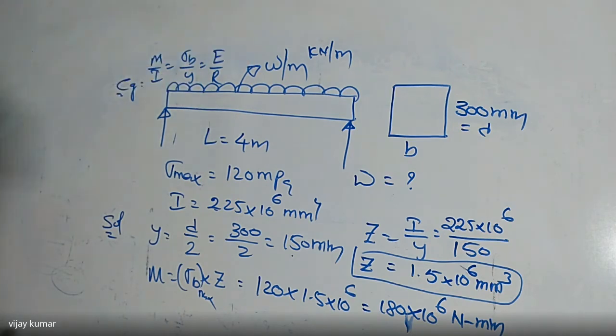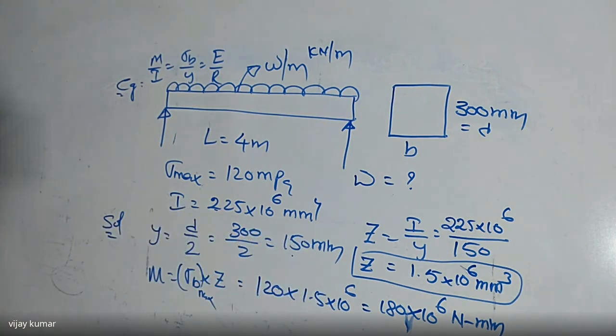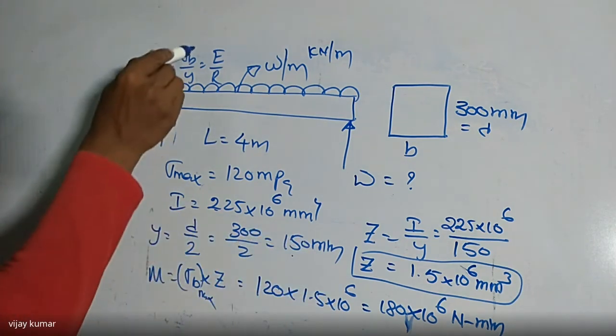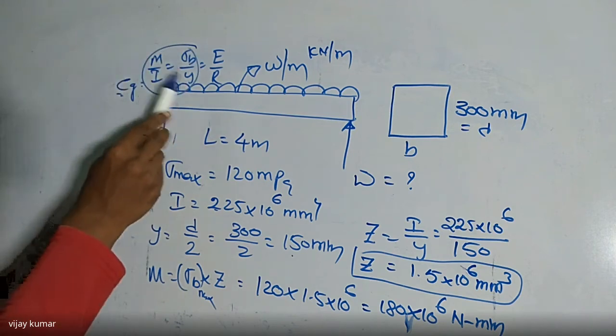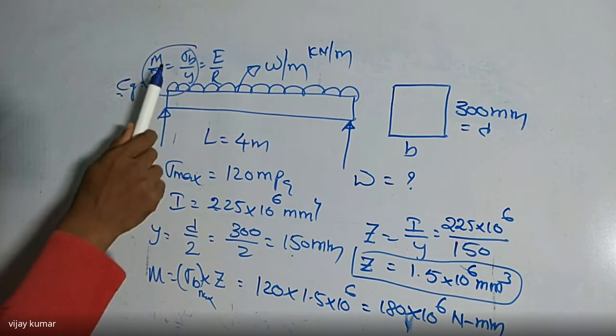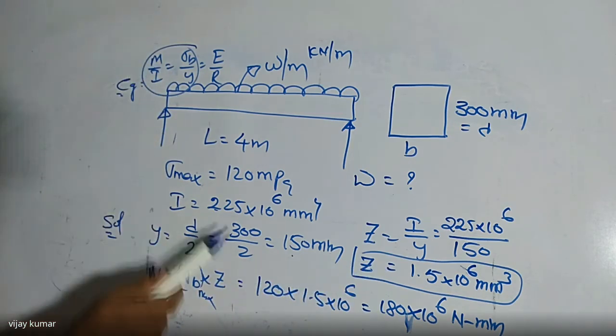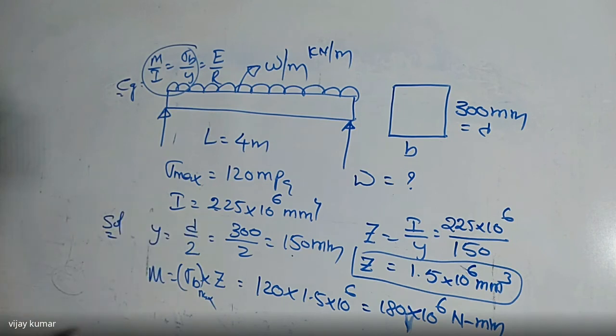So this part is over for all of you. If you have any doubt, please ask me and I'll give the clarification again. It is a simple thing. We have to use these two relations and equate them. Sigma b is given and I is given, and y we know is d by 2, and we have to find the z value. Then we can find the moment of resistance. Then all values are known. But here, this is the moment of resistance.